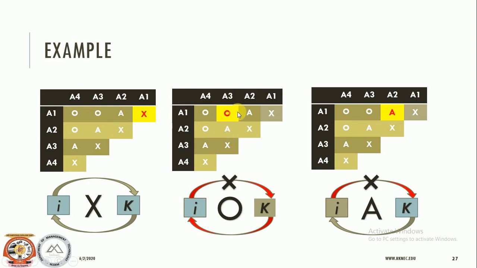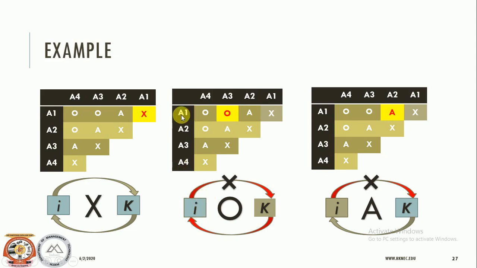Then if you find O over here, it means that I doesn't relate to K but K relates to I; I doesn't lead to K but K leads to I; I doesn't influence K but K influences I. So if you find O, you can find it in three places. A1 and A3 has O, meaning A1 is not influencing A3 but A3 influences A1, right?